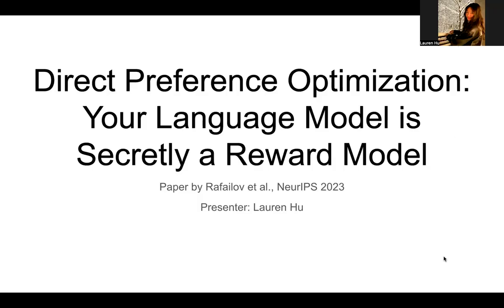Okay, hi everyone. Today I'll be presenting the paper Direct Preference Optimization: Your language model is secretly a reward model. This paper proposes a new method called Direct Preference Optimization, which simplifies how we train language models from human feedback instead of using reinforcement learning.